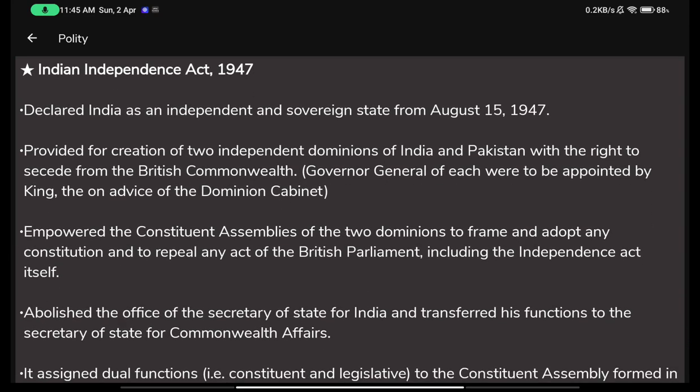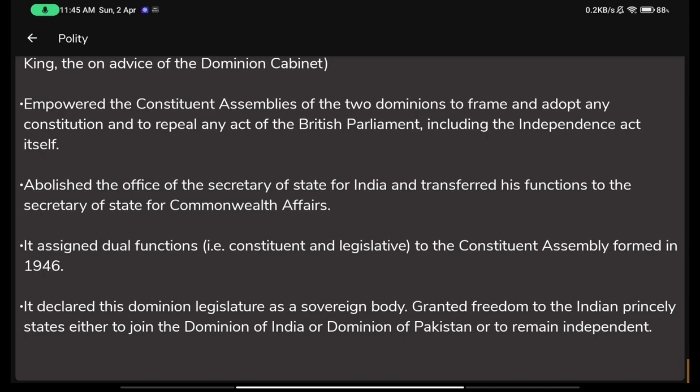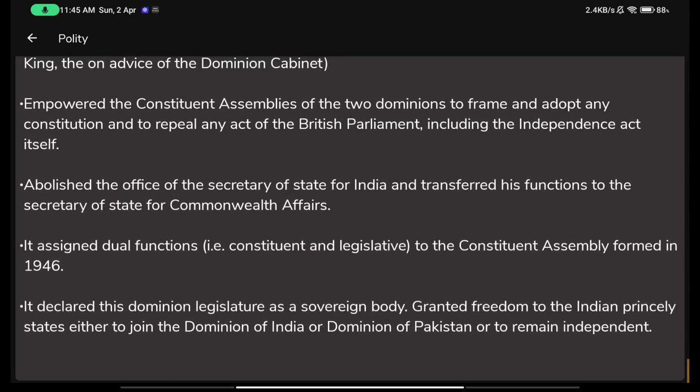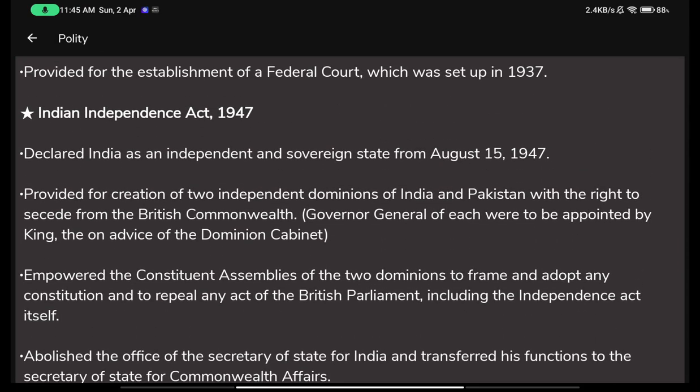Indian Independence Act 1947. Finally, we gain our independence. So you can clearly see how big of a journey it was from being under the control of the Britishers, going through so many different kinds of acts to effectively live our lives which should have been ours from the start. We had to live them through the acts, through the regulations set up by those foreigners, the Britishers. And finally, now we gain our independence from them through the Indian Independence Act 1947. You can clearly see what a silver lining it was.